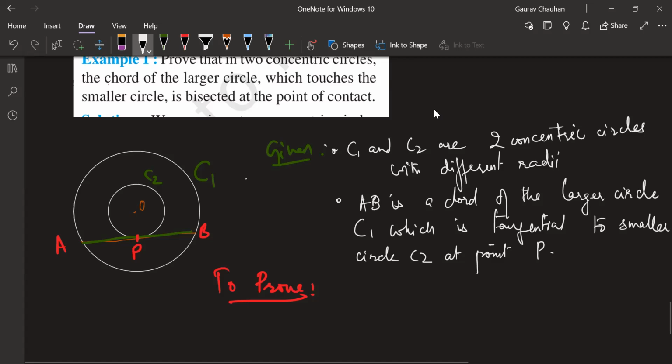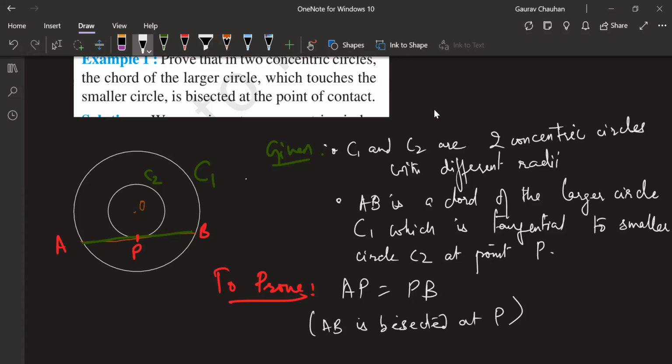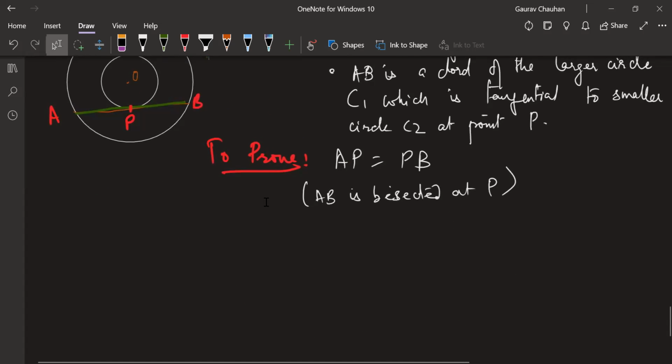AP is equal to PB. Fantastic. Okay. AP is equal to PB basically, or you can also write this: AB is bisected at P. This is also a fair way of writing. Okay with that? Yeah, everyone? We get into the proof now. Last proof of the day.